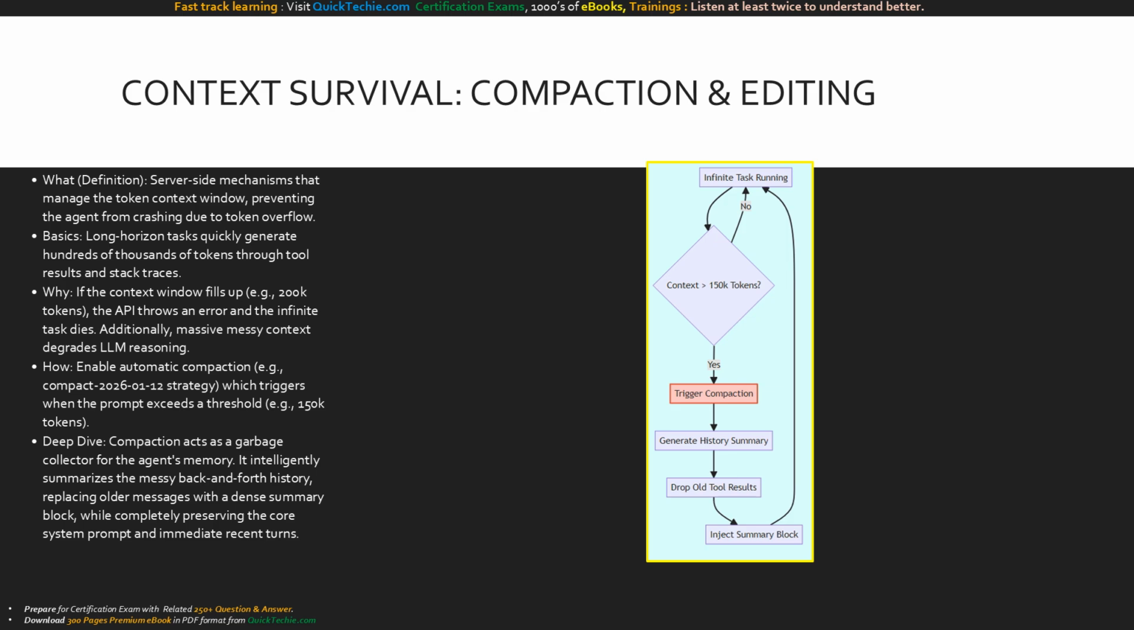Look at this context management flow. As the infinite task is running, the system continuously monitors the state. Is the context greater than 150k tokens? If no, it loops back and keeps working. If yes, it hits the critical red node, trigger compaction. The system generates a history summary, safely drops old tool results to free up space, injects the summary block into the active memory, and seamlessly returns the agent to its task.